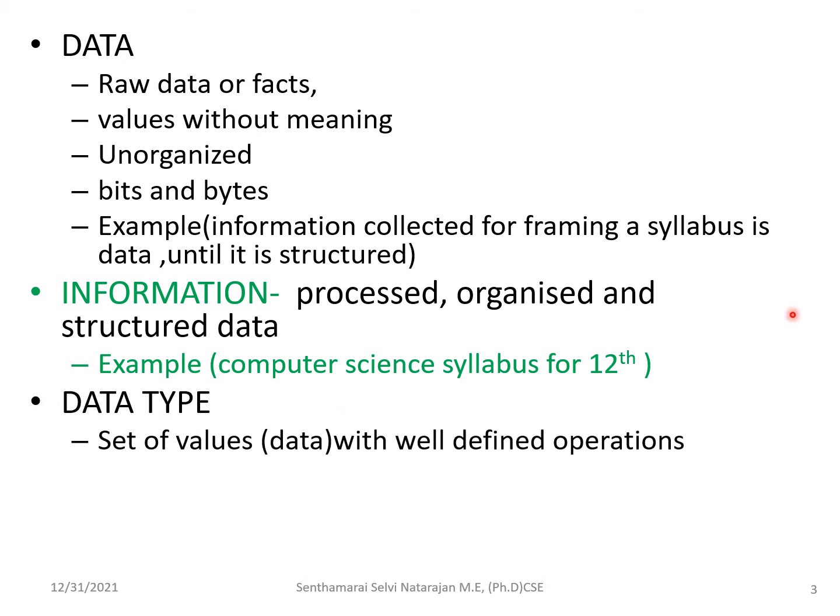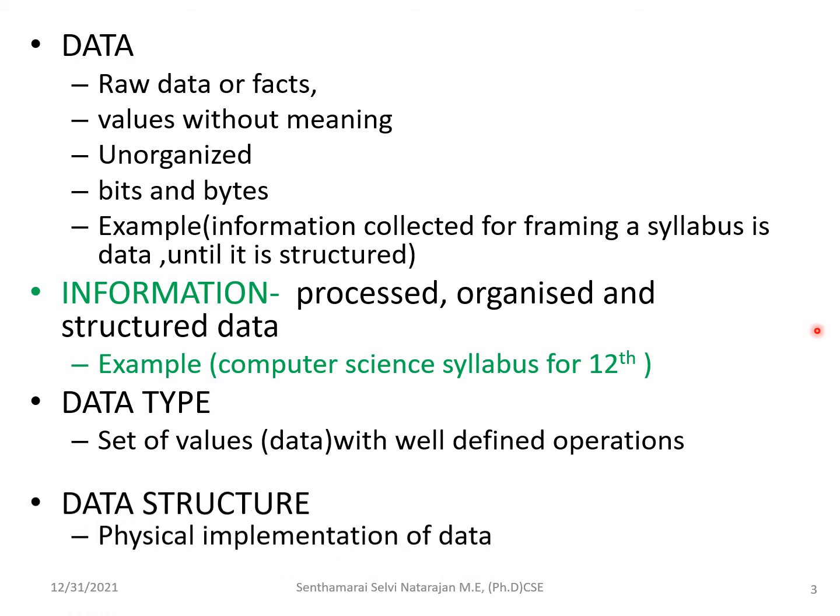Next thing you have to know is data type. Then what is a data type? It is a set of values, since data is a value. So it is a set of values with well defined operations. What are all the operations that can be performed on that data? It is called the data type. The other name for it is ADT or abstract data type, but it is not in the syllabus, so let us leave it. What is data type? The set of values with well defined operations.